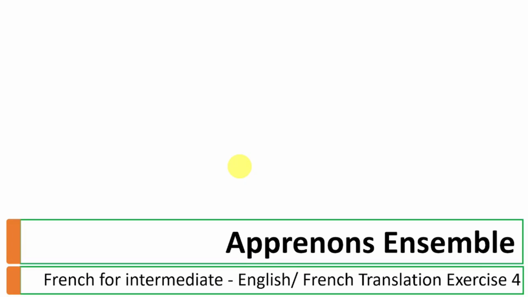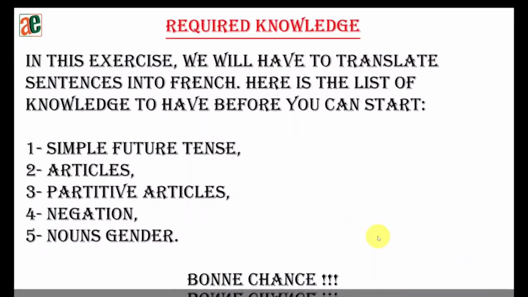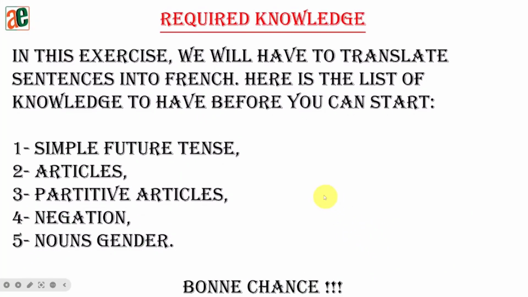In today's video, we will have a translation exercise. Apprenons ensemble, French for intermediate, English to French translation exercise 4. Required knowledge. In this exercise, we'll have to translate sentences into French. Here is the list of knowledge to have before you can start: simple future tense, articles, partitive articles, negation, nouns gender.